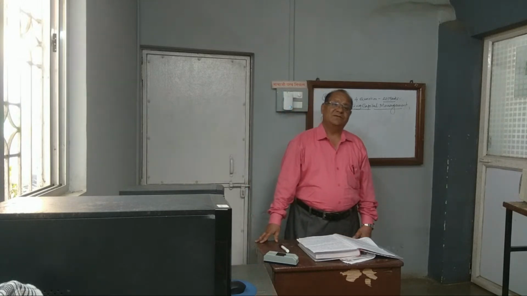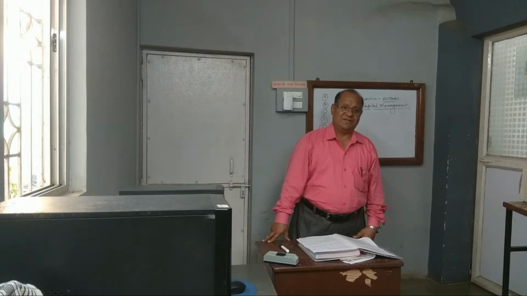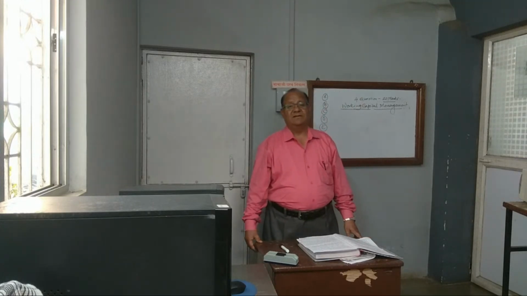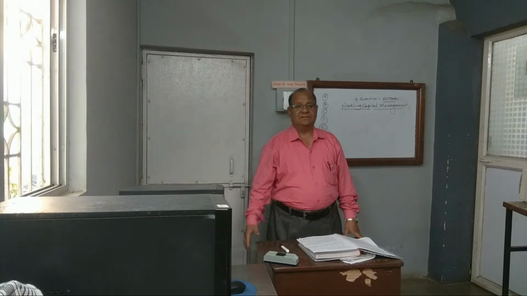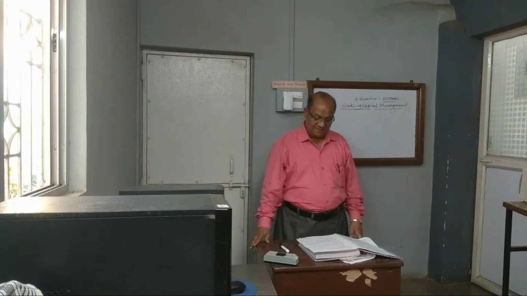Then in management accounting, all the managerial things for taking decisions are handled. And cost accounting is used to ascertain the cost of the product. So the 3 branches are cost accounting, management accounting, and financial accounting. In that, first we see financial accounting.